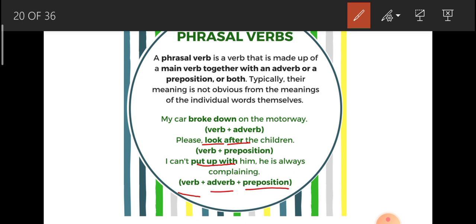So I can't put up with him, he is always complaining, right? Put up with means I cannot handle him, I cannot be patient, you cannot deal with that person anymore. I can't put up with him, he is always complaining.